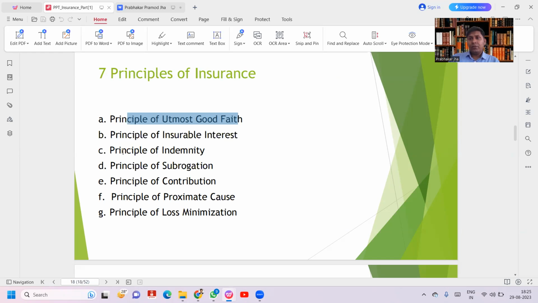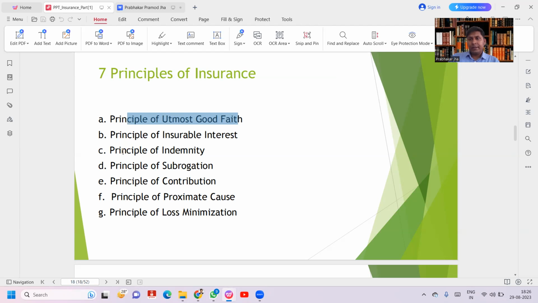So how will we guess that the insurance company will pay up to the amount of loss? How are they going to calculate the value of loss for a human being? That's why the principle of indemnity is not applied to life insurance. In life insurance, the company gives the policy based on the income of the person. Suppose the package is 10 lakh rupees. So 10 times, 20 times of the package is available as insurance. That is a fixed benefit plan.